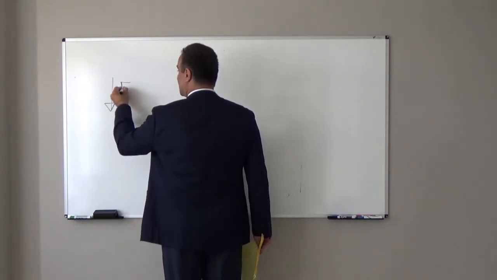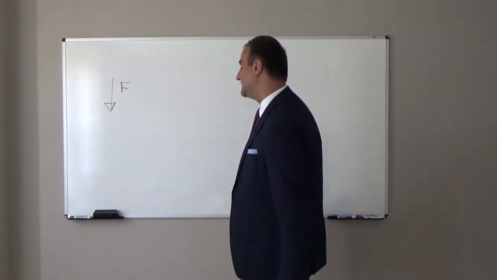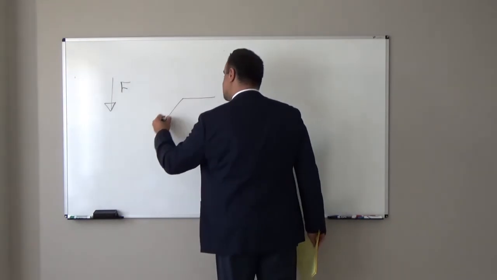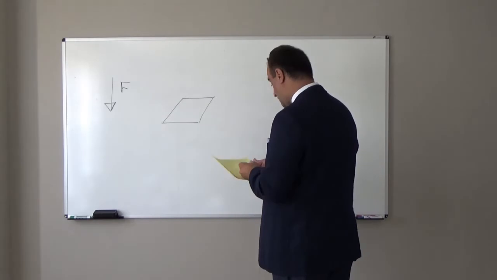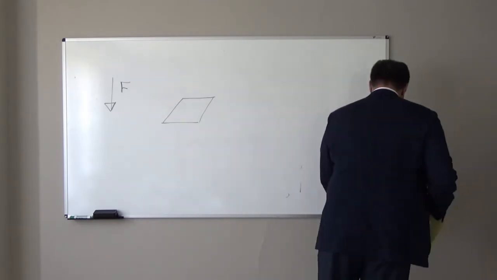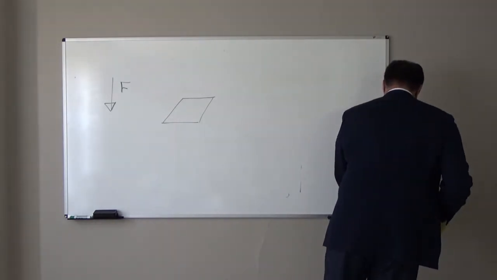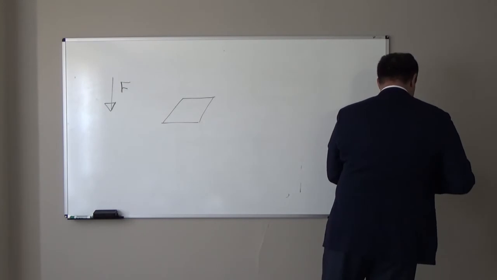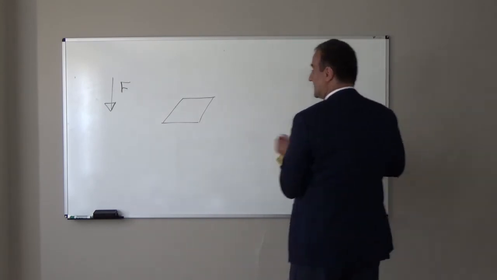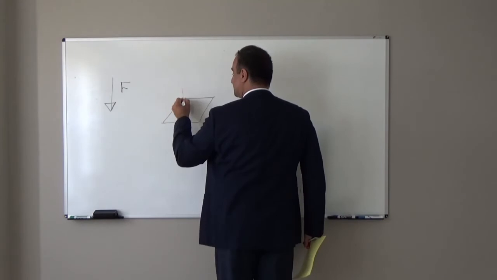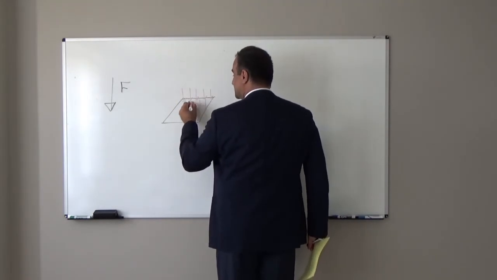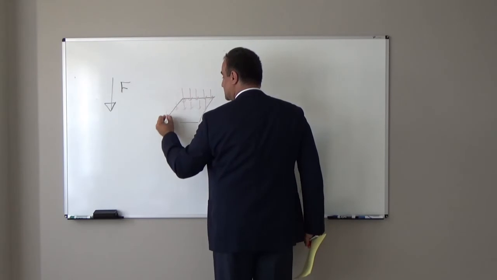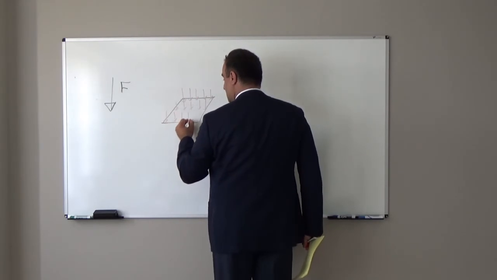So like F. Or it can be applied to one surface. For example, if we have snow or rain, the weight of that snow or rain is on one surface. So this is a kind of distributed load.